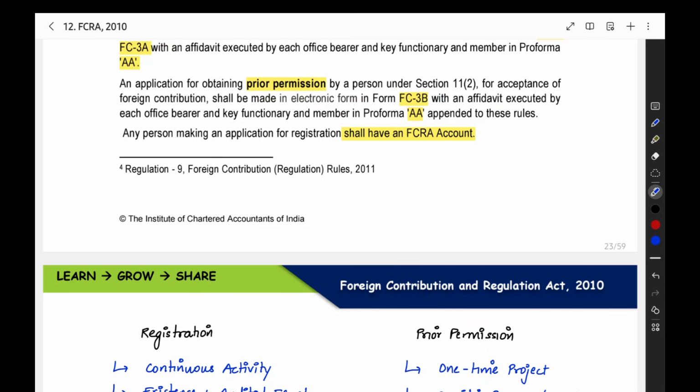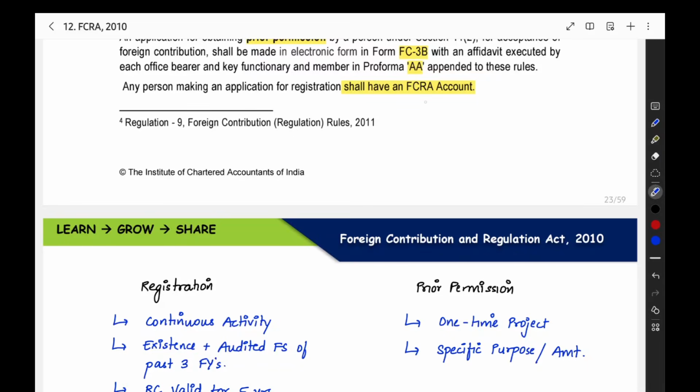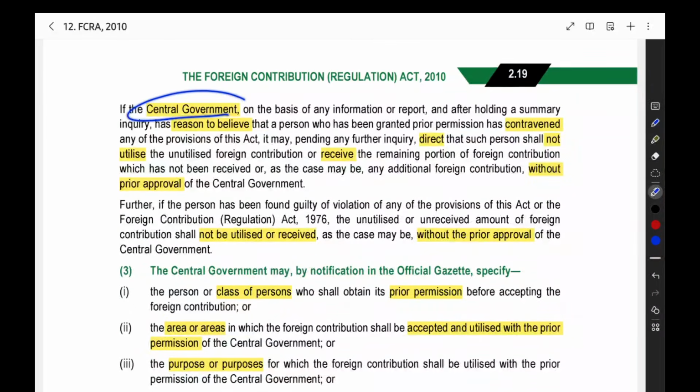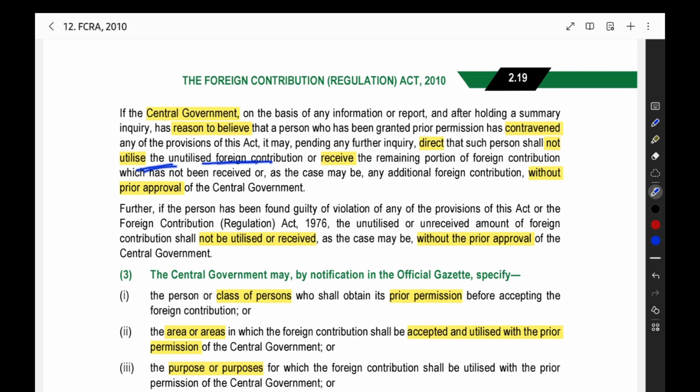So this is the specific category of account you should be opening. Not a normal account, a special account. Now, if the central government has any reason to believe that you have contravened any of the provisions of this Act, that you have not followed this Act, then what will the central government do? It will direct the person not to utilize the unutilized foreign contribution.